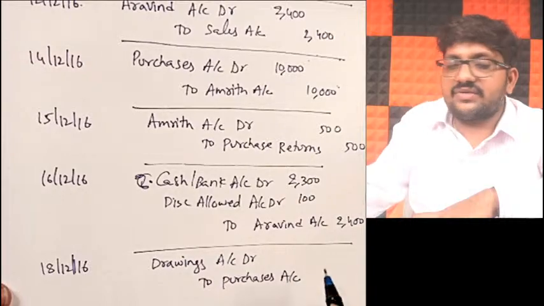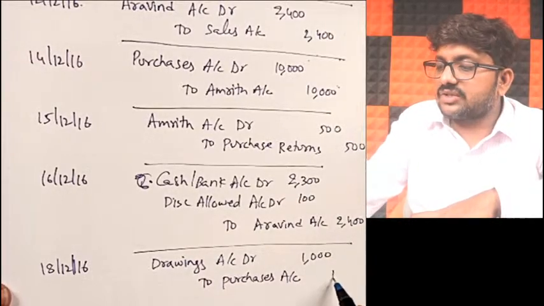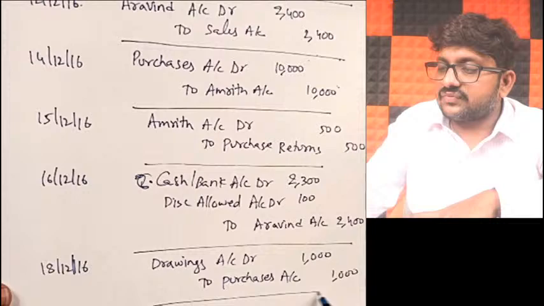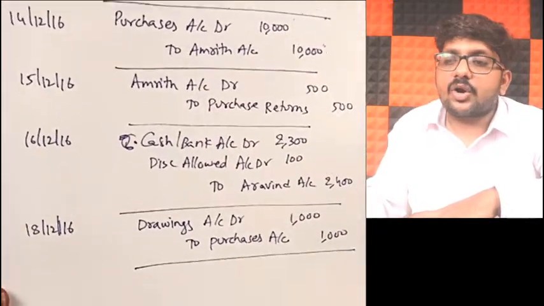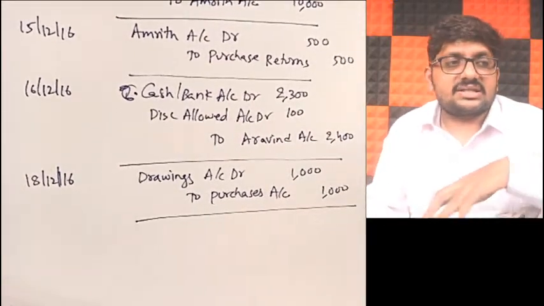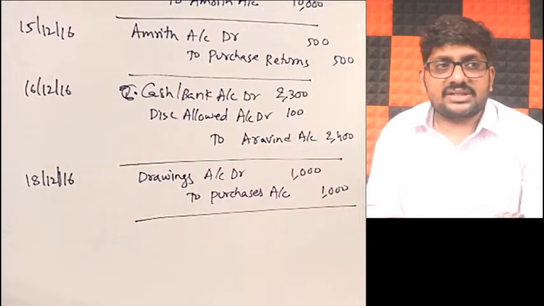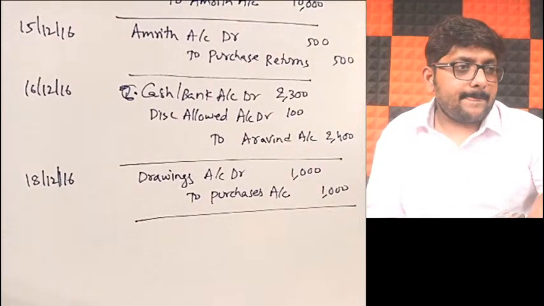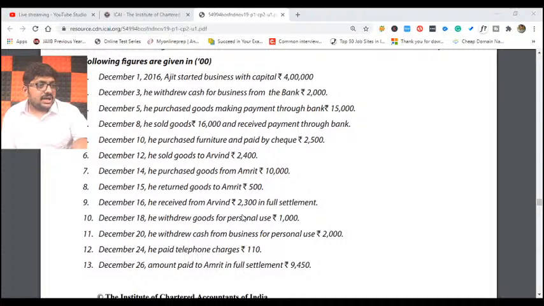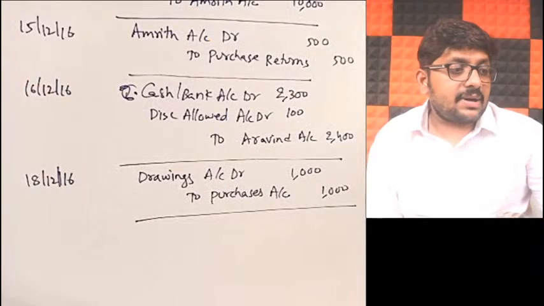In special cases, we have discussed how much worth of goods he has withdrawn. 1,000 rupees worth of goods he has withdrawn. So journal entry will be what? Drawings account debit to purchases. Drawings account debit to purchases will be my journal entry. Correct? And next, on 20th, what did he do? He withdrew cash from business for personal use. Now he has withdrawn cash for personal use, my dear friends.